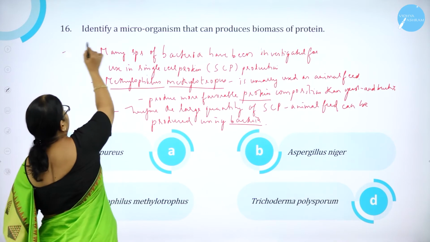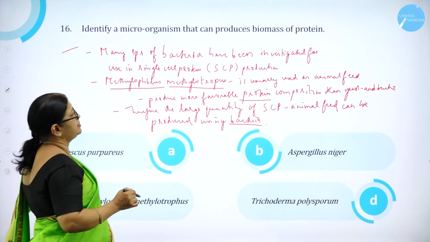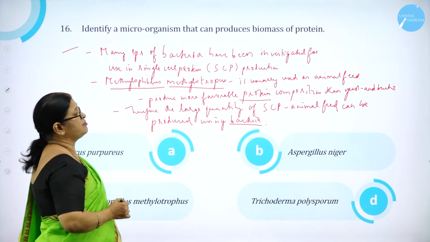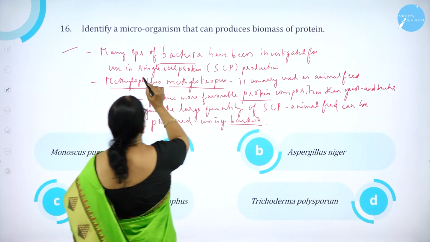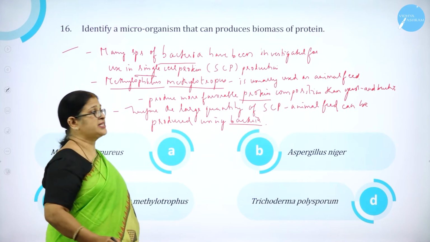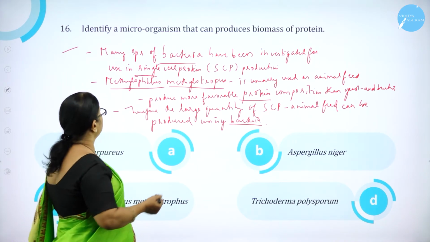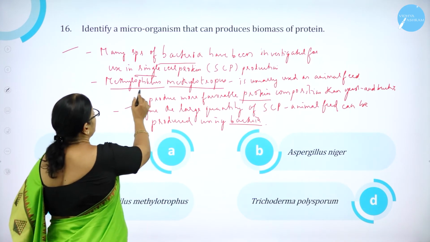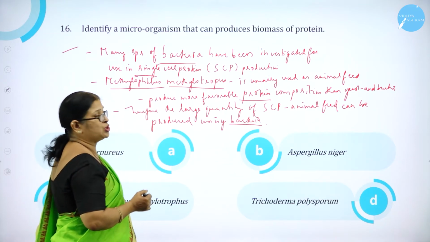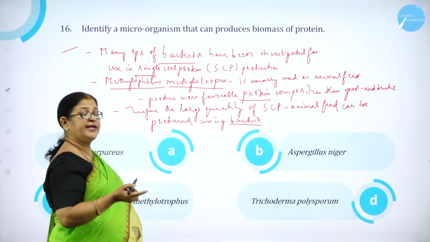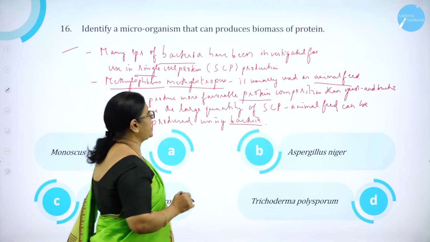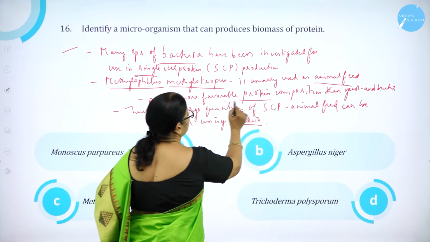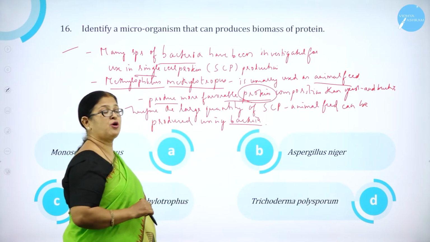Question number 16. Identify the microorganism that can produce biomass of protein. So many species of bacteria have been investigated for use in single cell protein production, right? So one called Methylophilus methylotrophus bacteria. It is usually used as animal feed. Why? Because it produces more favorable protein, more protein composition.